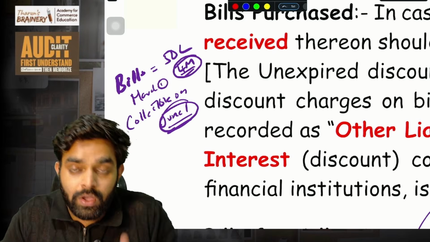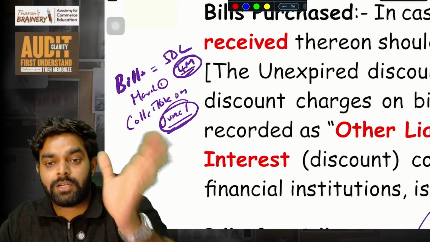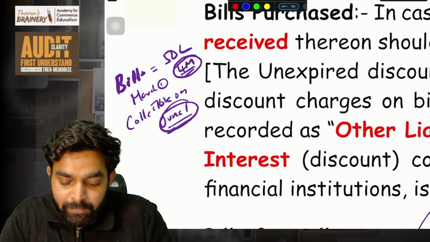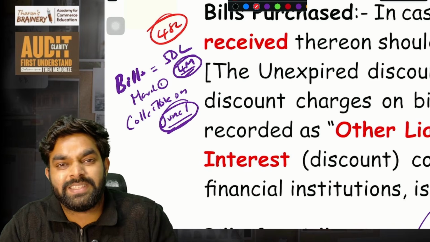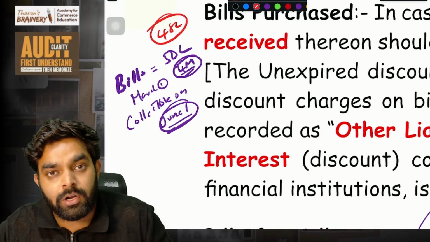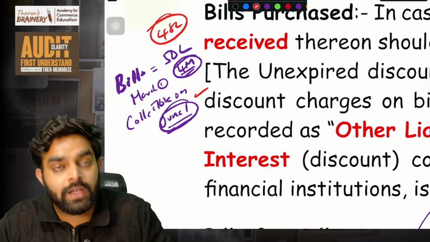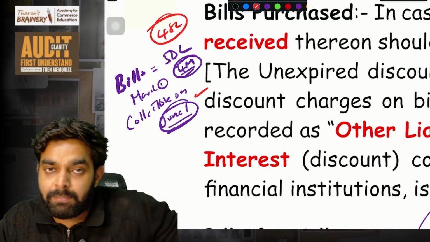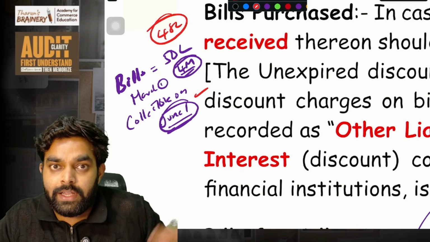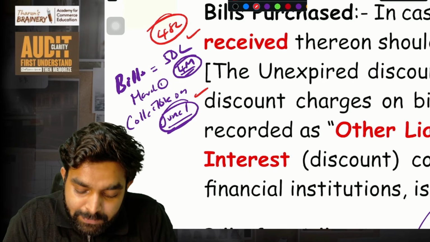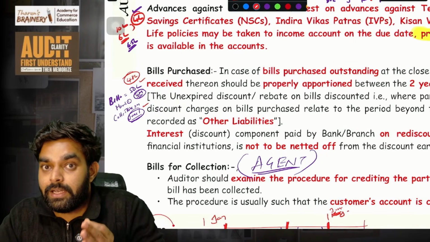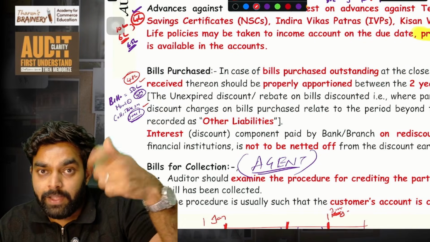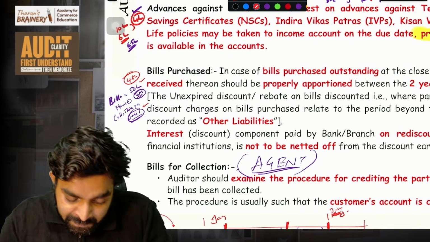So what I will do, I will go to the bank, sell this bill to the bank, and the bank may pay me 48 lakh rupees or something. So 2 lakh rupees is the bank's income. And what will the bank do? In the June month, the bank will directly collect money from that borrower, my debtor, 50 lakhs. So the bank will get an extra 2 lakhs. So the bank is actually purchasing the bill. We have to think from the bank's perspective.